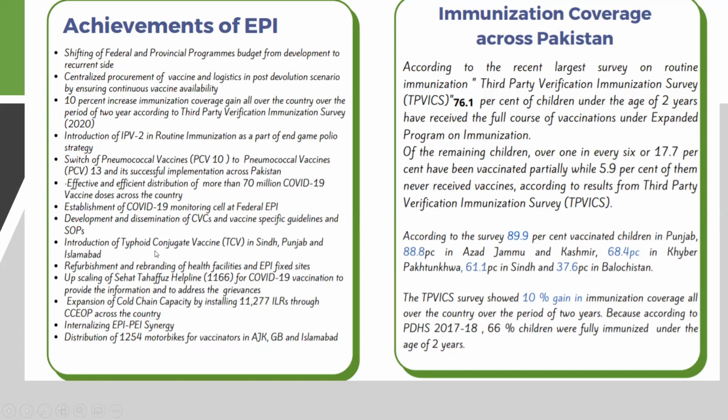And introduction of the typhoid conjugate vaccine in Sindh, Punjab and Islamabad, and expansion of cold chain capacity by installing 11,000 ILRs across the country, and the distribution of 12,054 motorbikes for vaccination in Azad Jammu Kashmir, Gilgit-Baltistan, and Islamabad. These stats I've already mentioned.